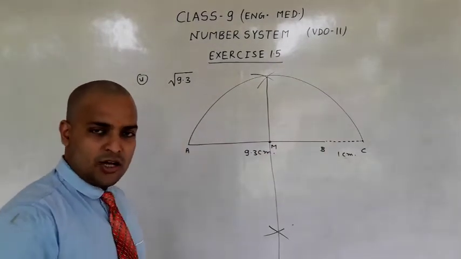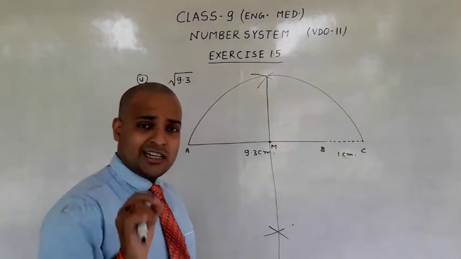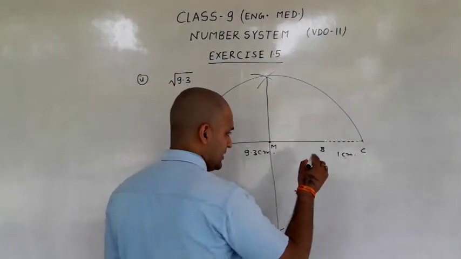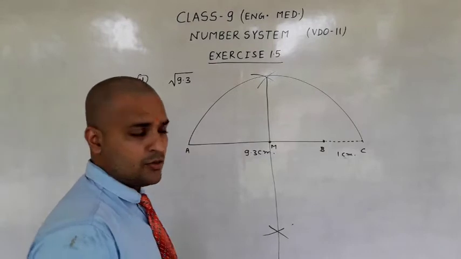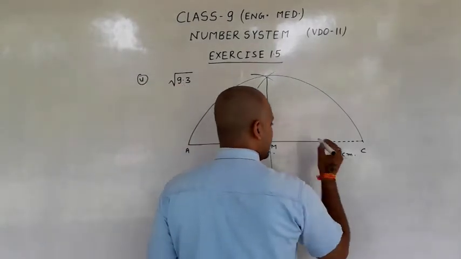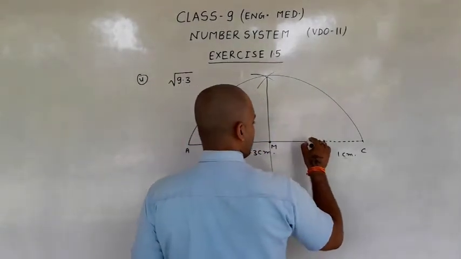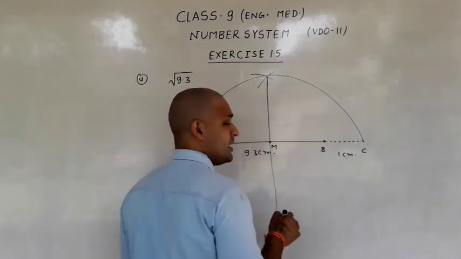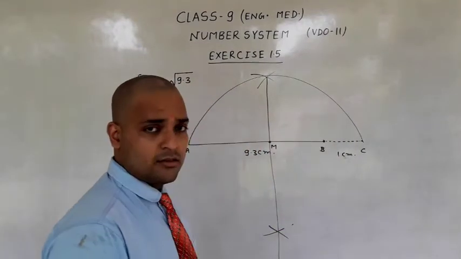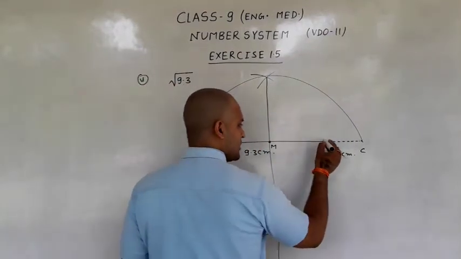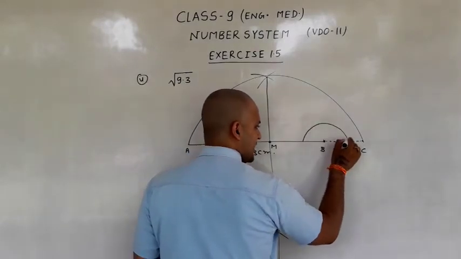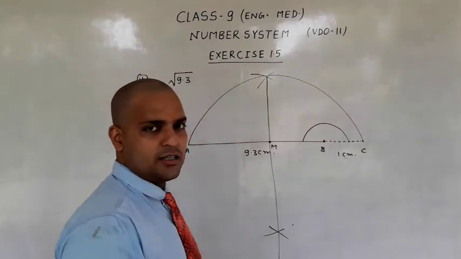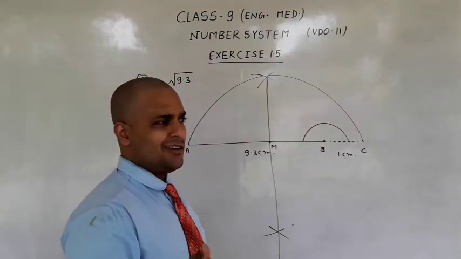Okay. Now draw another right angle on B. Here you should draw a right angle on B. How can we draw a right angle? Put your compass here and draw an arc of any length.